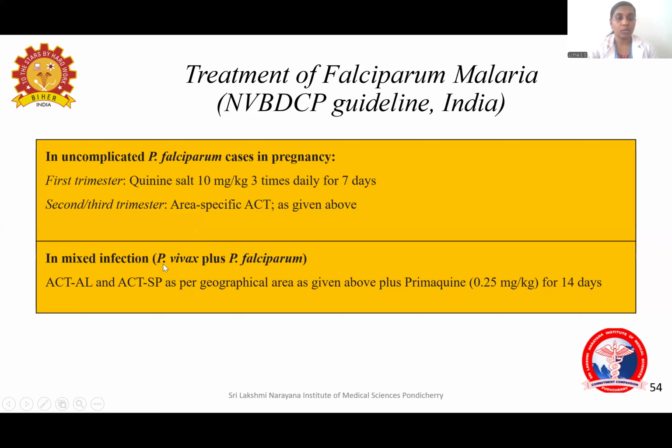In mixed infection, that is Plasmodium vivax plus Plasmodium falciparum, you can give combination therapy of artemether, lumefantrine, and artesunate, sulfadoxine, pyrimethamine as per geographical area plus Primaquine for 14 days. In mixed infection, even if other species are involved, it is better to give the treatment for Plasmodium falciparum.